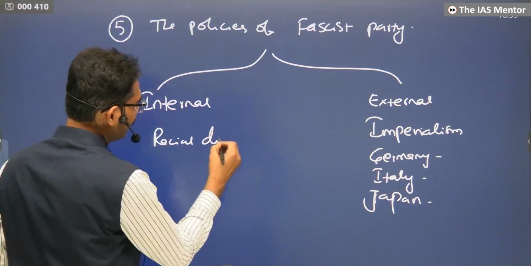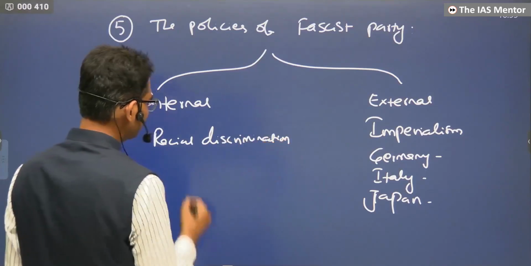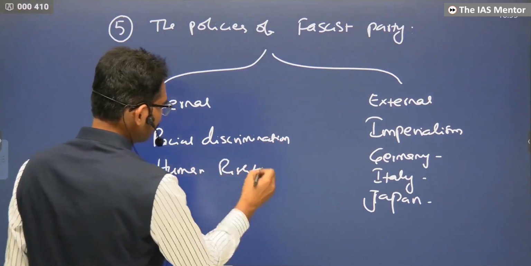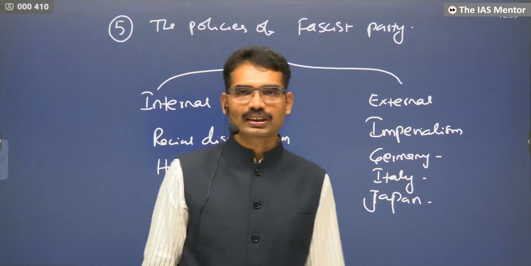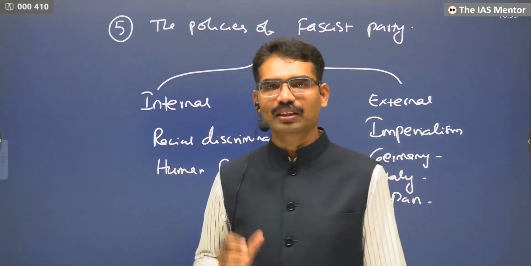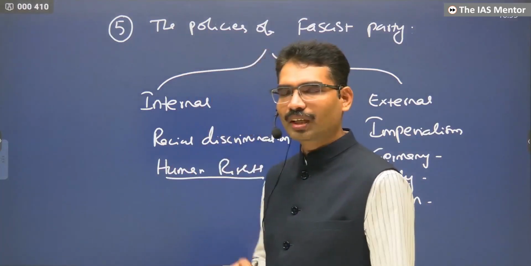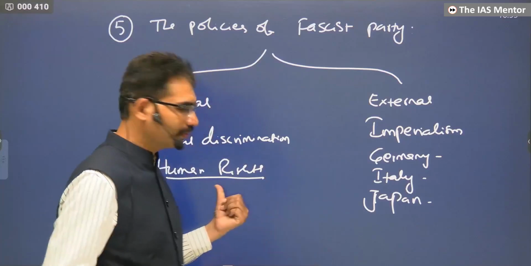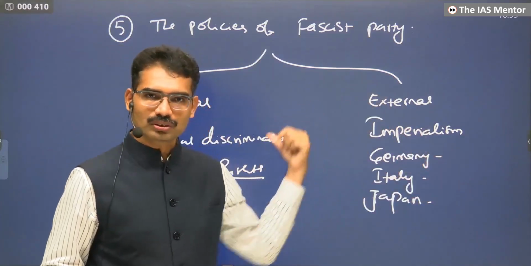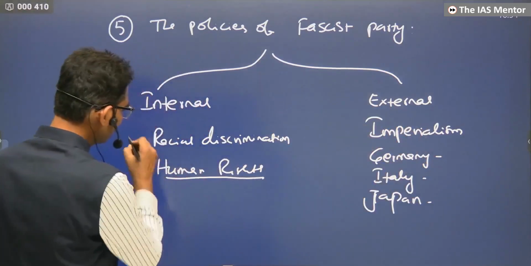Internally, racial discrimination, human rights violations. If anyone questioned the leadership of Hitler, they were imprisoned, killed, tortured, hanged, massacred. Human rights violations. In order to support the cause of humanity in these countries, some other people were going to support them and go to war with them. These are human rights issues.